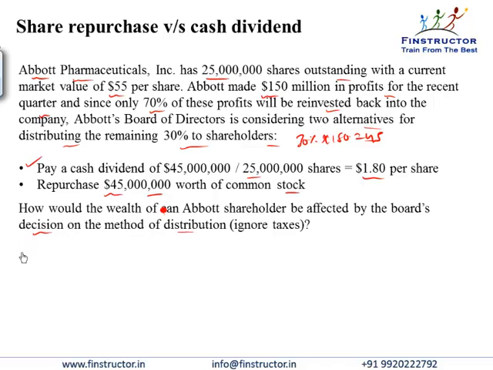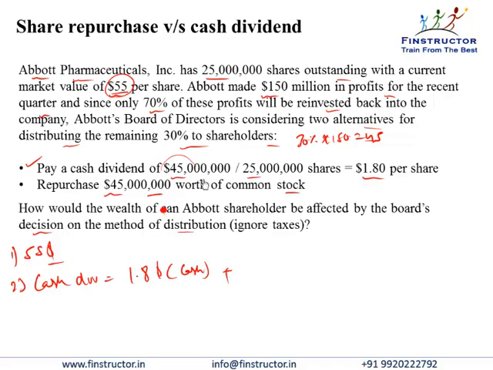So currently, the stock price is $55 per share, or the worth of every Abbott shareholder for every one share is $55. If the company pays a cash dividend of $45 million, then in the case of the cash dividend, each shareholder will get $1.8 in cash.